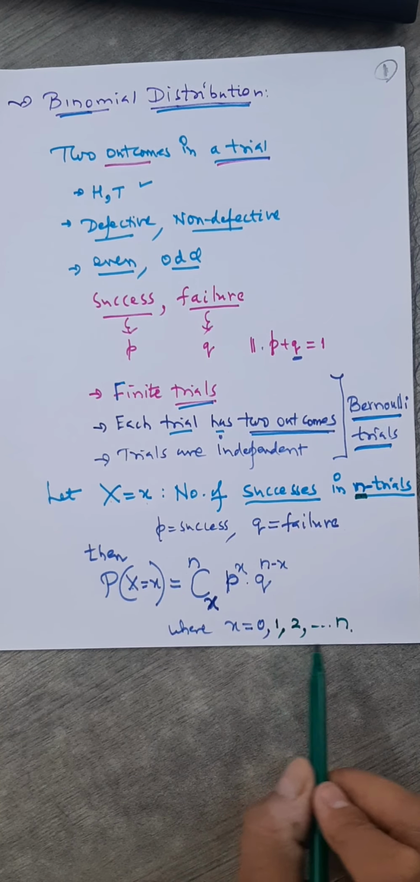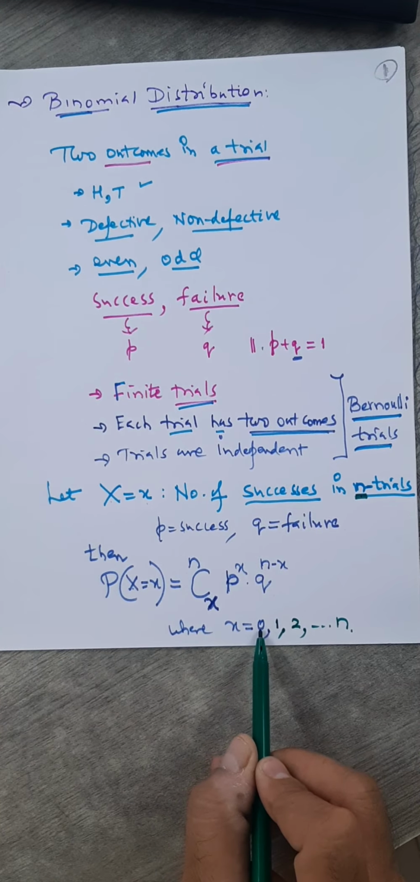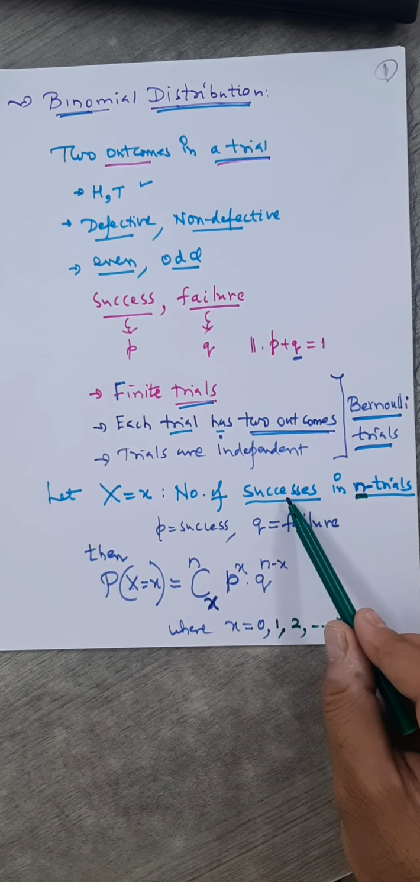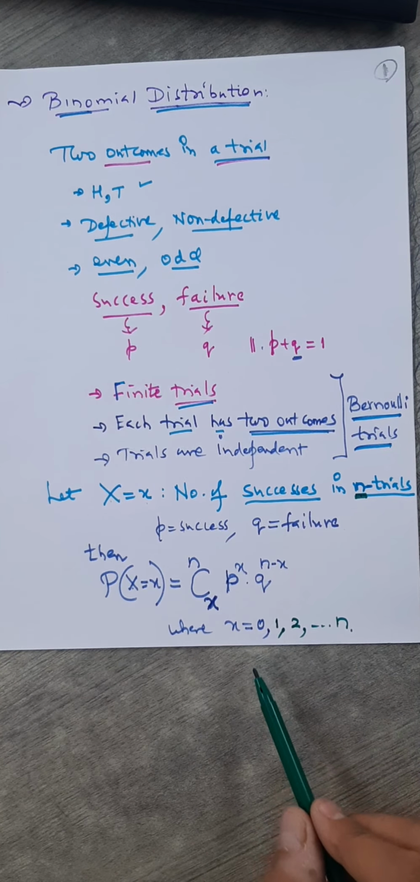Fine? Maximum successes will be n. Why x equals 0? That means the number of successes in n trials is 0. What is the meaning of this?